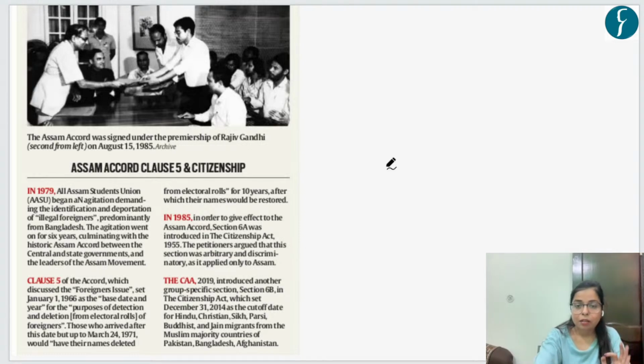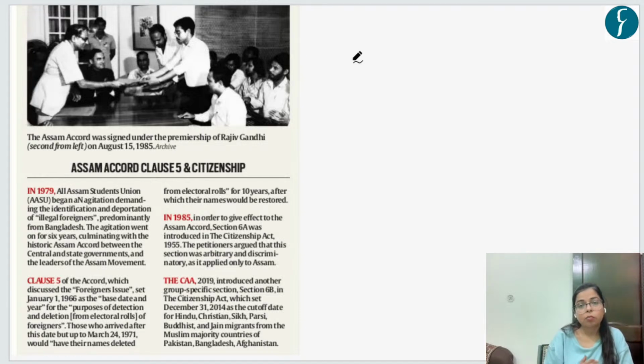Now, see, after the partition of India in 1947, there was huge influx of immigrants from Pakistan to India, right? And from Pakistan to India, as well as if we talk about Assam in particular, from East Pakistan, which is now Bangladesh, to Assam. And this influx of migrants to Assam increased in all these decades. And if we talk about 1971, that is the Bangladesh Liberation War, the situation was quite grim in Assam, as there was an influx of illegal migrants in huge number.